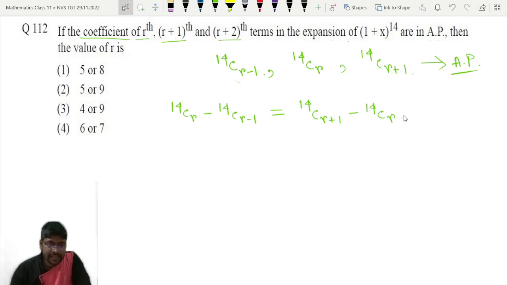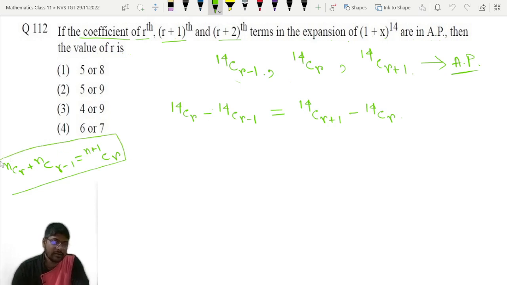But here a minus sign is there, so we can't apply that formula. That was one formula, but we can't apply it here. So we have to go straightforward.